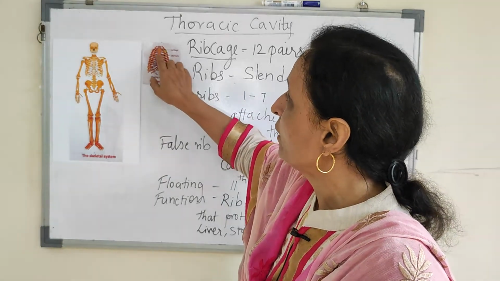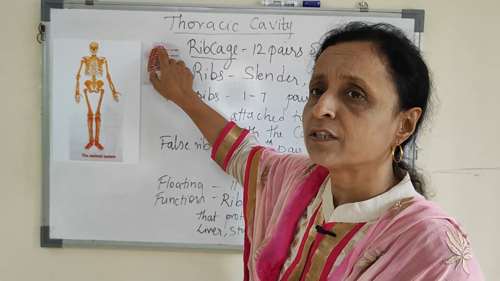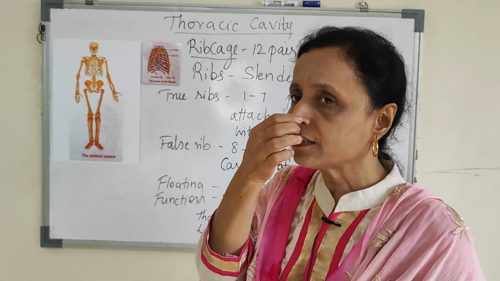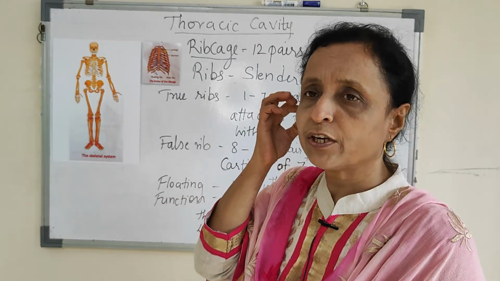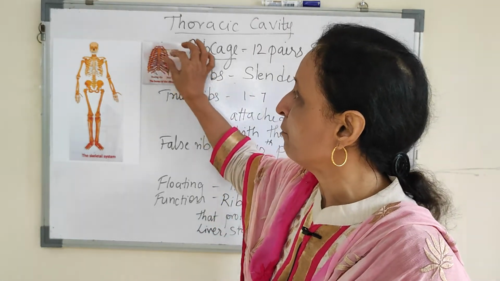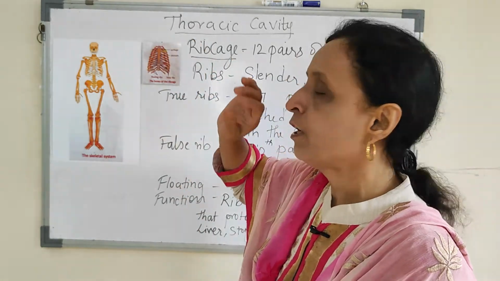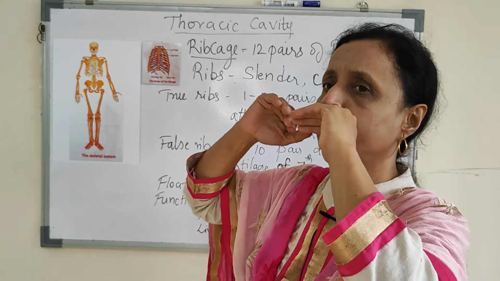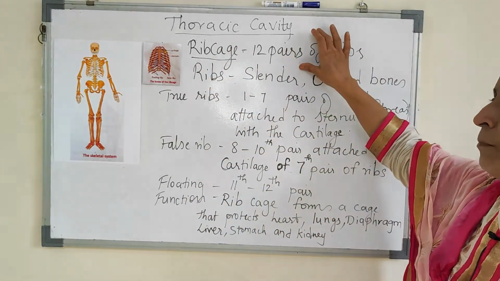Now, how do they get attached to the sternum? They get attached to the sternum and the backbone with the help of cartilage. Cartilage is the soft bone which you can feel by touching your ear and nose. So the soft bone helps them to get attached. Cartilage helps to attach them to the sternum, and on the back side to the backbone. So how many bones? 12 pairs.